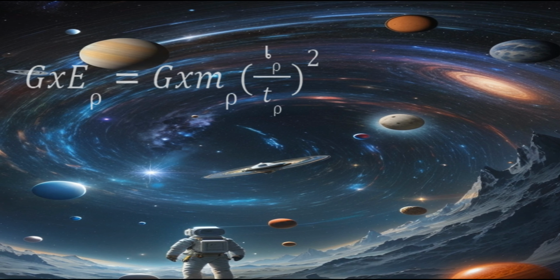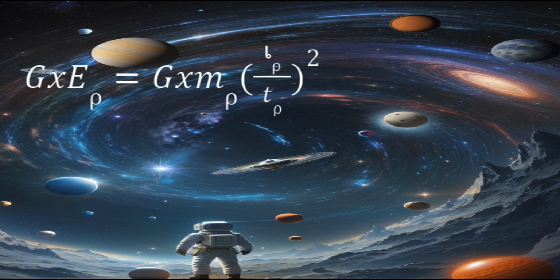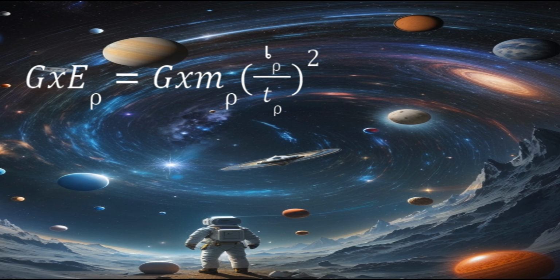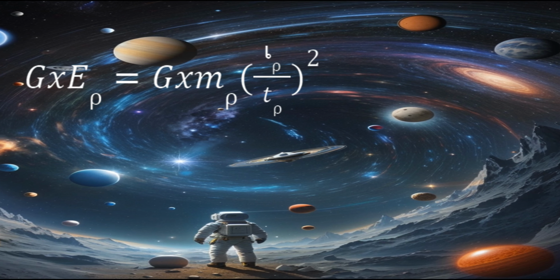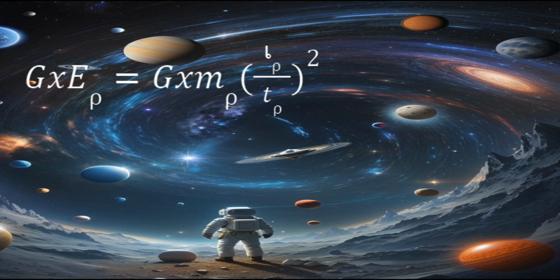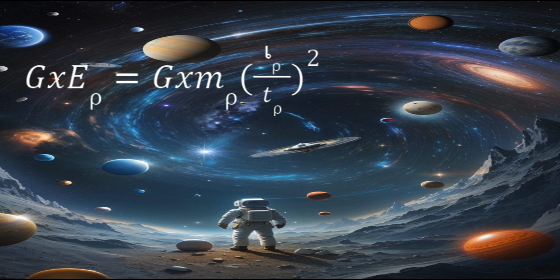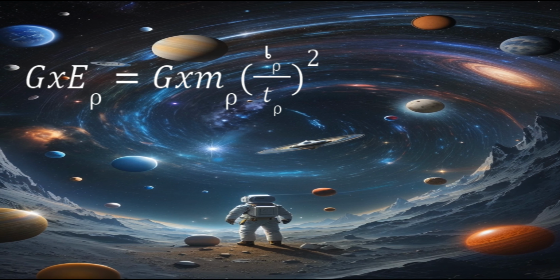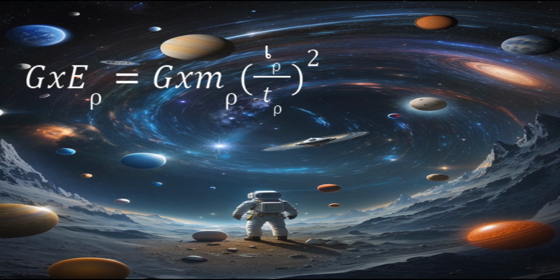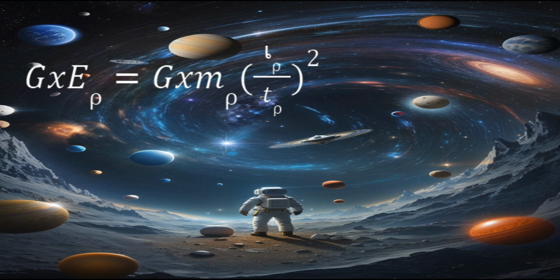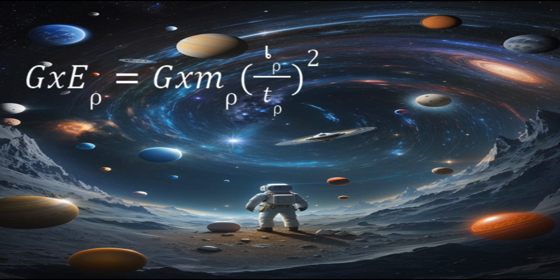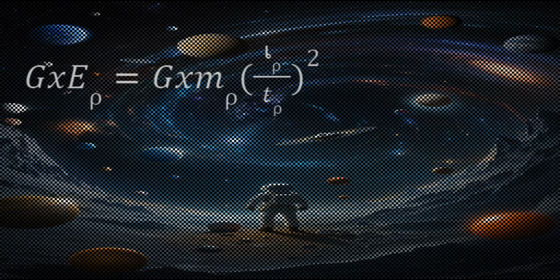Also, we know that everything in the universe is under the influence of a universal gravitational constant. So let us write this equation as follows: G_xe ρ equals G_xm ρ into (L ρ divided by T ρ) the whole square. Now we have the idea of any quantity of energy in the Planck scale. Energy must be permanent in the system with its dimensions.